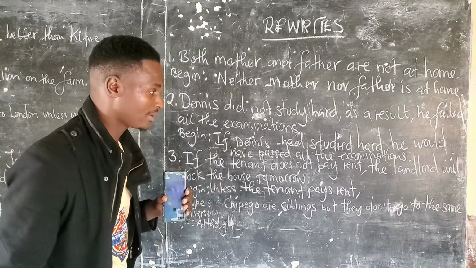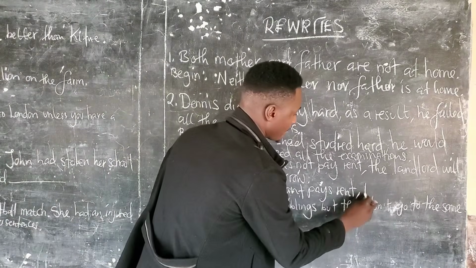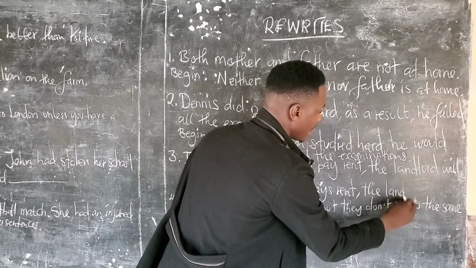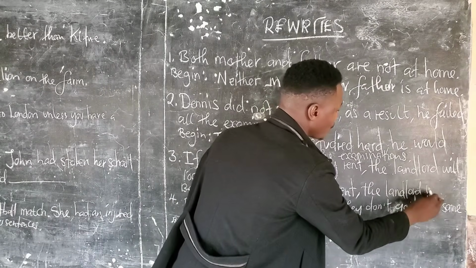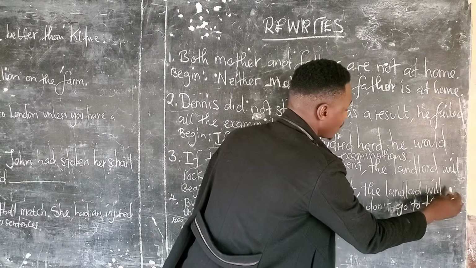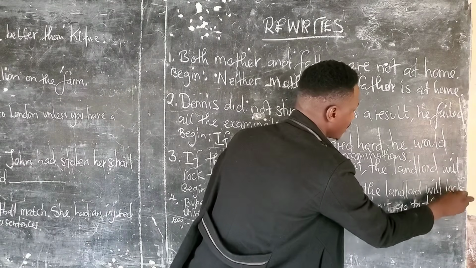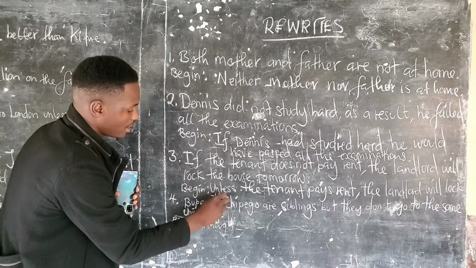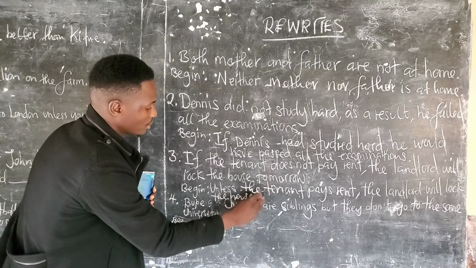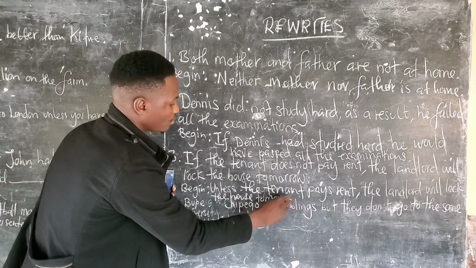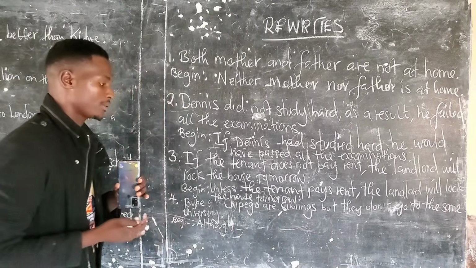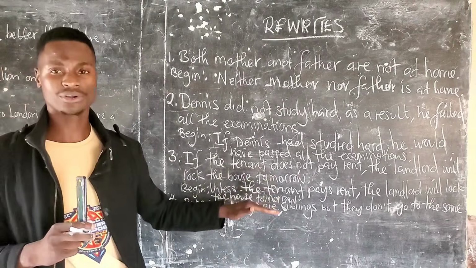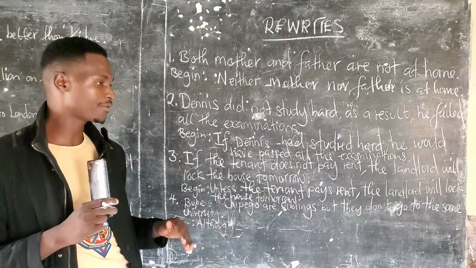The landlord will lock the house tomorrow. This is conditional sentences. Let's go to question 4.